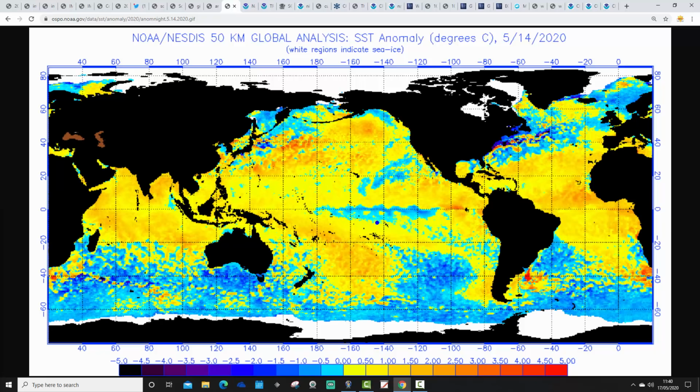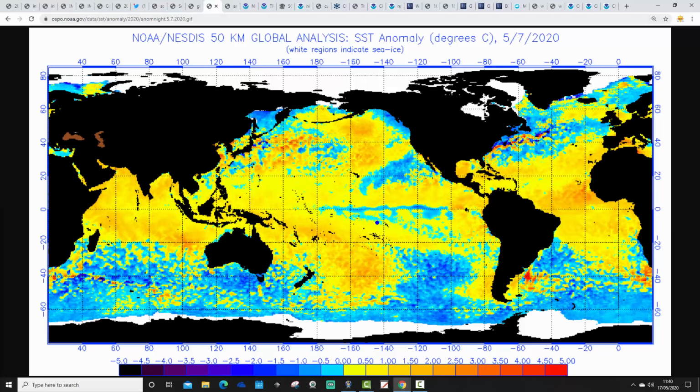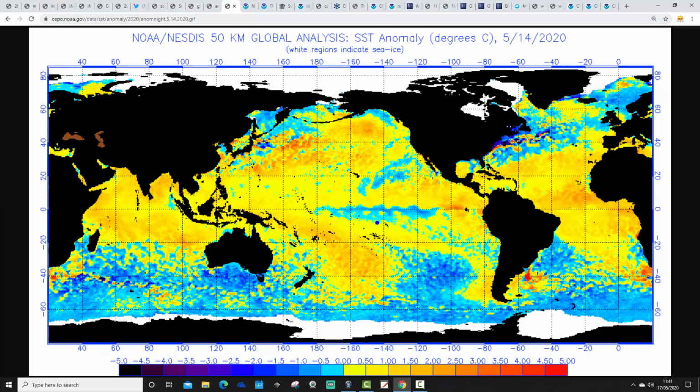And then over in the North Atlantic, again, that's how things were looking last week in the northern part of the Atlantic Ocean. Through here, going through to this week, that's how things are looking. So the tropical Atlantic remains quite warm. And we have already got a tropical storm, by the way. More about that in a moment. But the tropical Atlantic looks quite warm. This could well be telling us that we can have quite an active hurricane season.